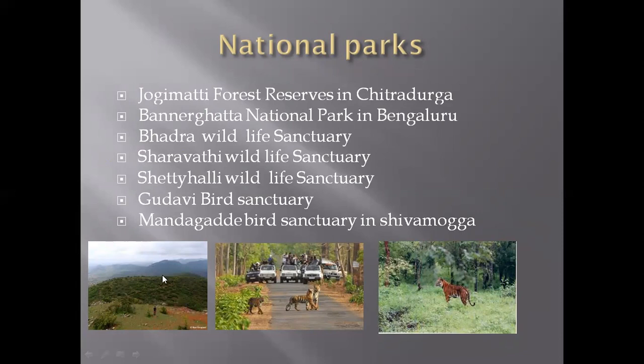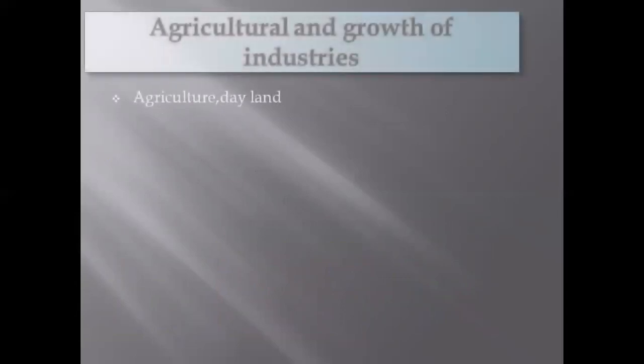See, this is the Jogimatti Forest, this is the Bannerghatta Forest and this is the Bhadra Wildlife Sanctuary. So these are the famous national parks. Next, we have to move on to the agricultural growth of industries. In Bangalore division, we have to see the agricultural growth of the industries.